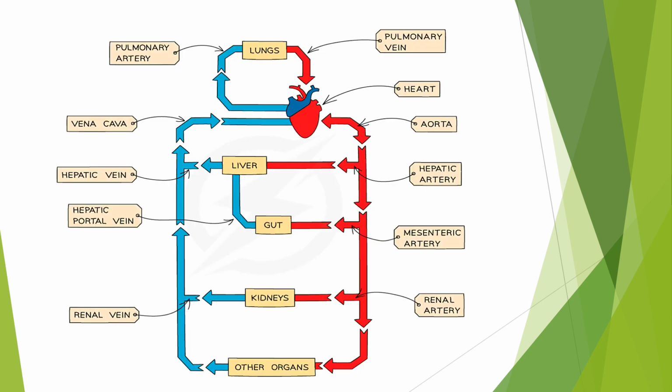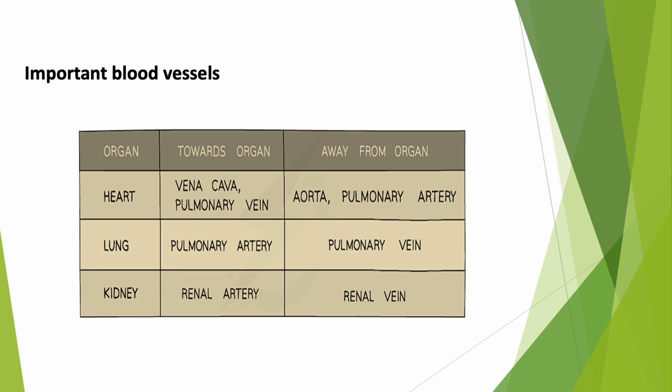This diagram depicts the arteries and the veins involved in the blood circulation. The following table shows the important blood vessels involved in blood circulation.